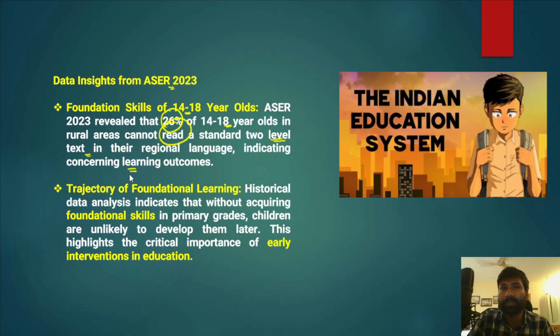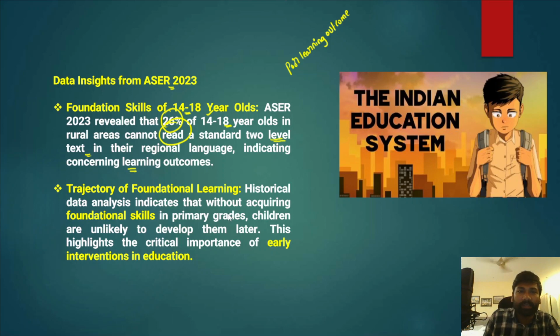So this essentially means that a class 2 student, a student in the age group of 14 to 18 years, is not able to read a textbook of class 2 in his or her regional language. So that indicates poor learning outcomes of children, and that will impact his overall learning outcomes in the next classes and also his future performance.